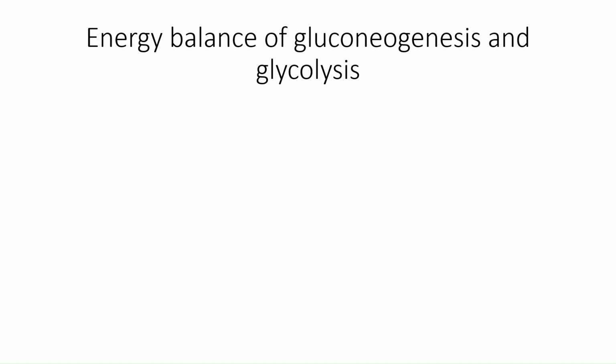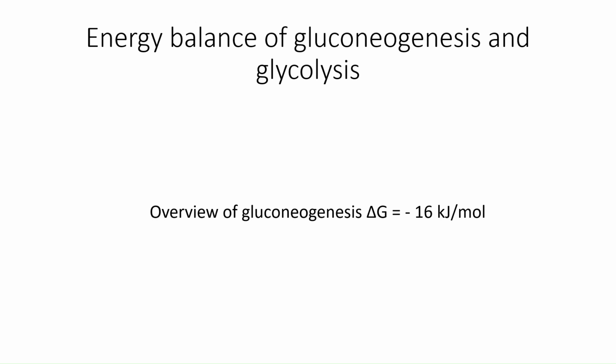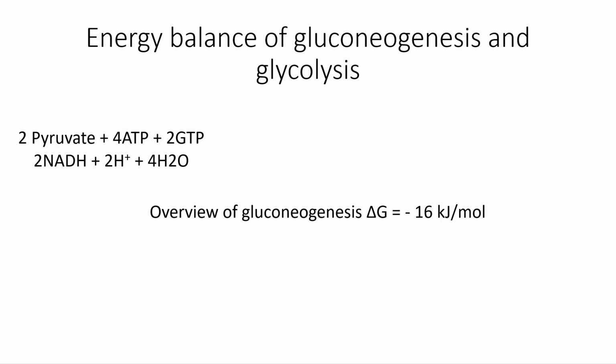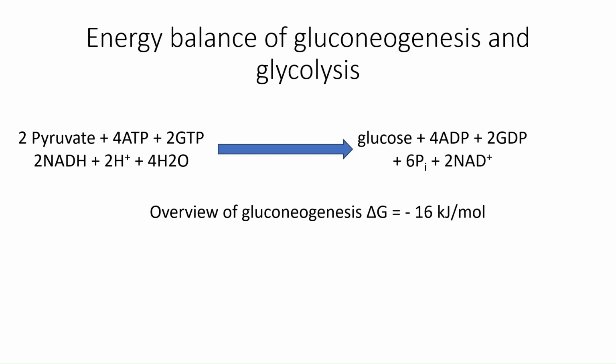Now, energy balance of gluconeogenesis and glycolysis. This is the overview of gluconeogenesis, and in the whole process of converting pyruvate to glucose, the total free energy change is minus 16 kilojoule per mole, and this is the equation: 2 pyruvate plus 4 ATP plus 2 GTP plus 2 NADH plus 2H+ plus 4 H2O gives 1 glucose plus 4 ADP plus 2 GDP plus 6 inorganic phosphate and 2 NAD+.